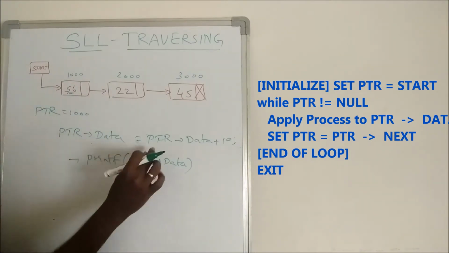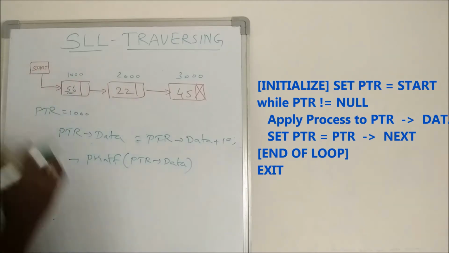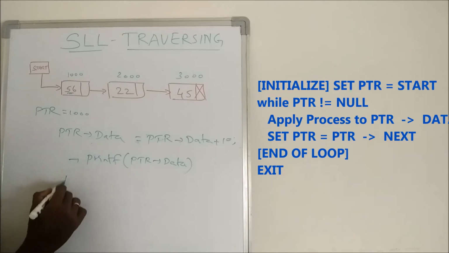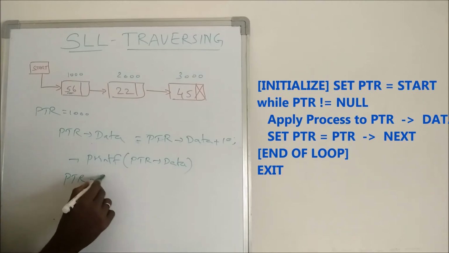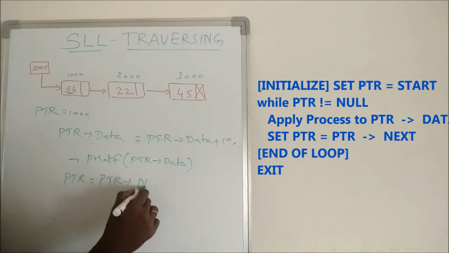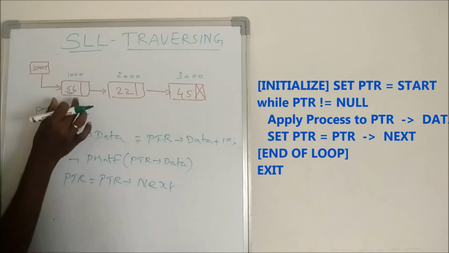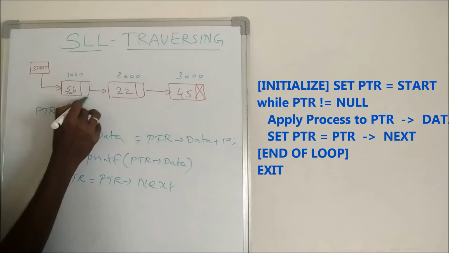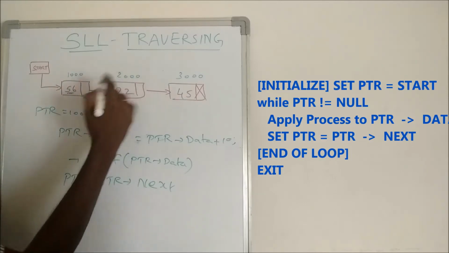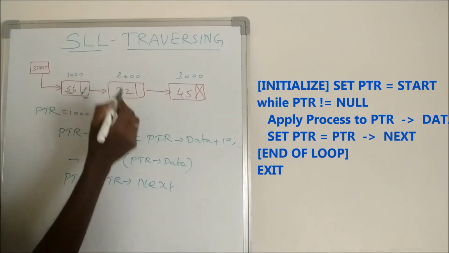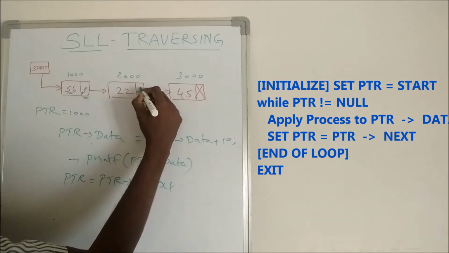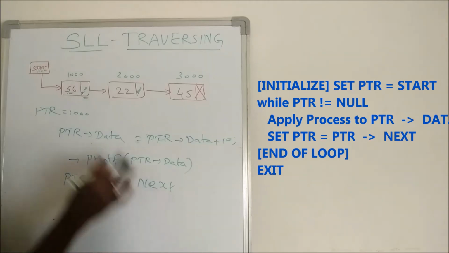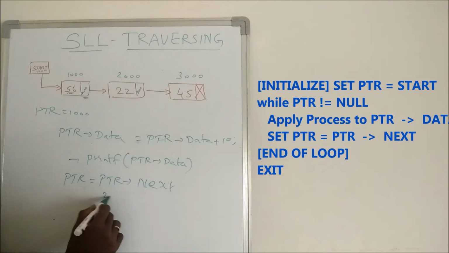Once I have processed it, I have to move to the next node. What is the statement to move to the next node? Pointer equals pointer next. What is the meaning? Now this is pointer. What is pointer next? This is pointer next, which stores the address. The address 2000 will be here, the address 3000 will be here, and the address 1000 is here. Pointer next is nothing but 2000. So now 2000 will be stored.